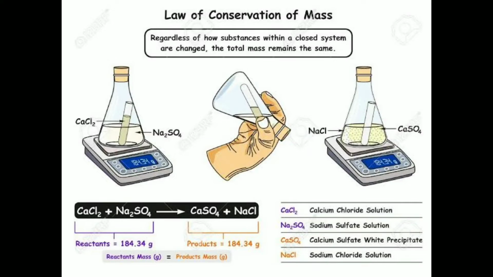To understand how these reactants and products came, we have to understand the laws of chemical combination. There are two laws of chemical combination. One is the law of conservation of mass, another one is the law of definite proportion. The law of conservation of mass was introduced by Lavoisier, and the famous chemist Joseph L. Proust.